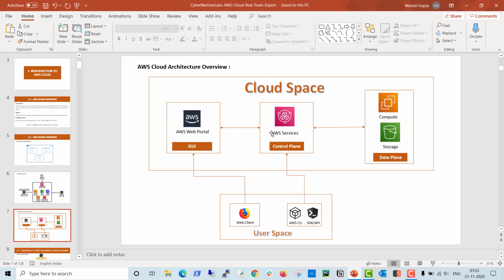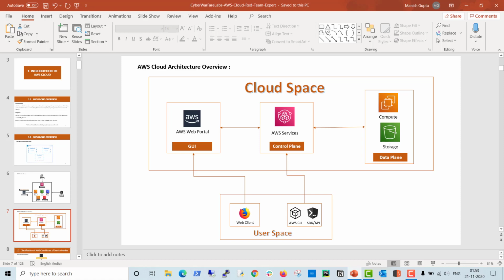The control plane is basically where the portal or your CLI can accept your request and perform whatever action you want to perform. At the backend, they will use the computation as well as the storage to do all the operations.